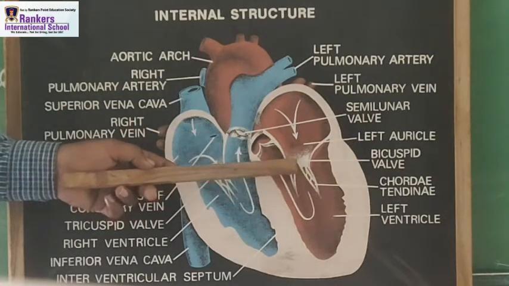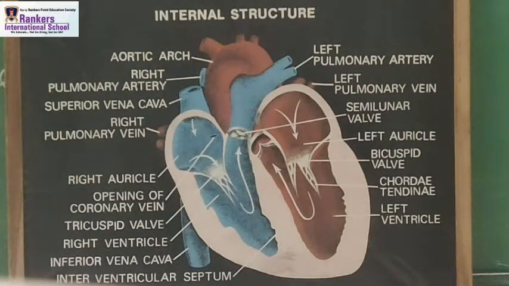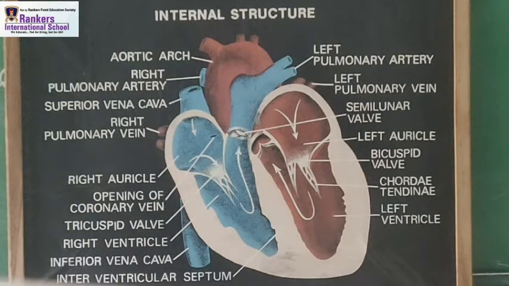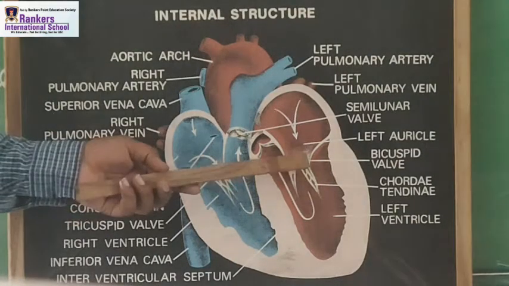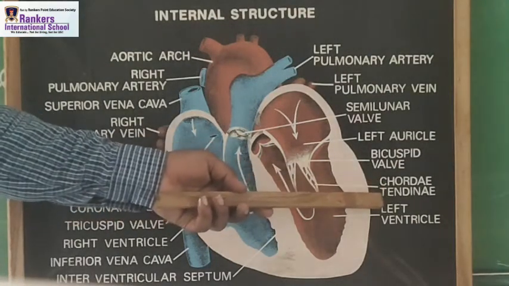This is the bicuspid valve. Which valve? Bicuspid valve. This is the bicuspid valve and we need to go through it properly. Okay? Next thing, students, that we need to keep in mind is the chordae tendineae. This is the bicuspid valve with the chordae tendineae.